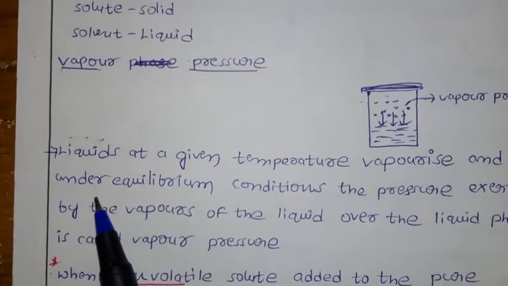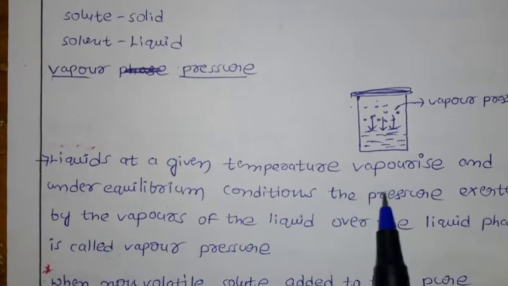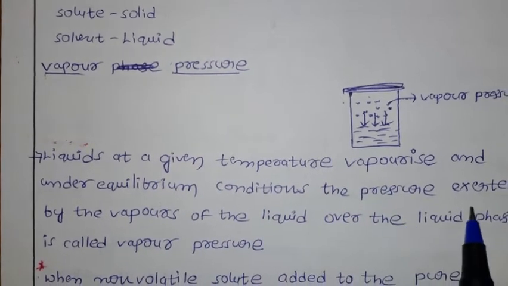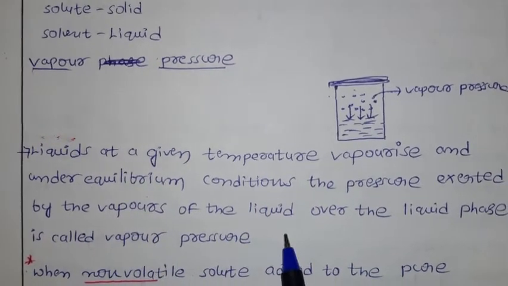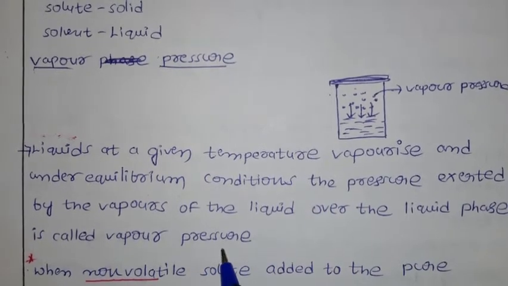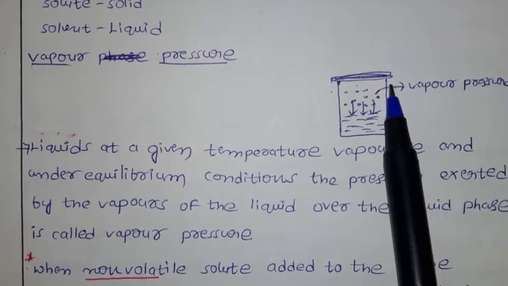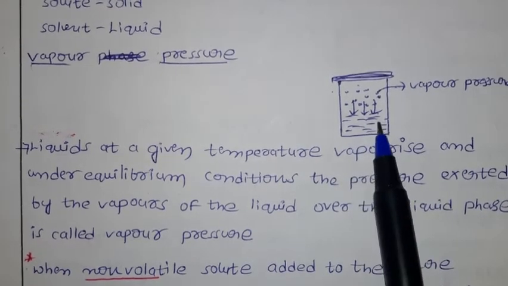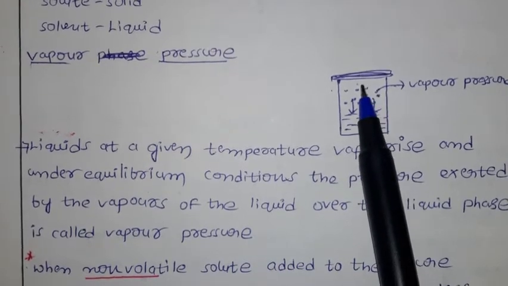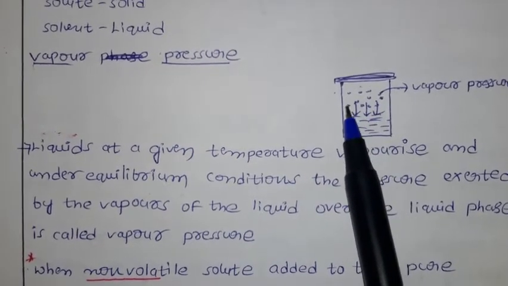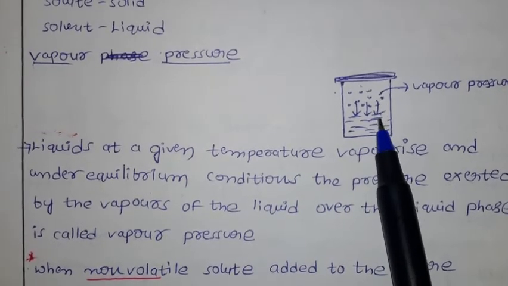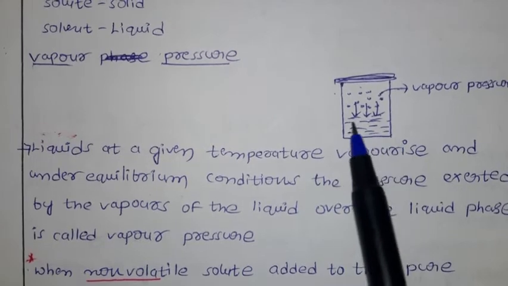Liquids at a given temperature vaporize, and under equilibrium conditions the pressure exerted by the vapors of the liquid over the liquid phase is called vapor pressure. What is the meaning of that? Here I am taking a closed beaker with one liquid. It is of volatile nature. Volatile means you are going to get vapors. After a certain time you get saturated vapors, which means the maximum number of vapors. These vapors exert pressure on the surface of the liquid. That pressure is called